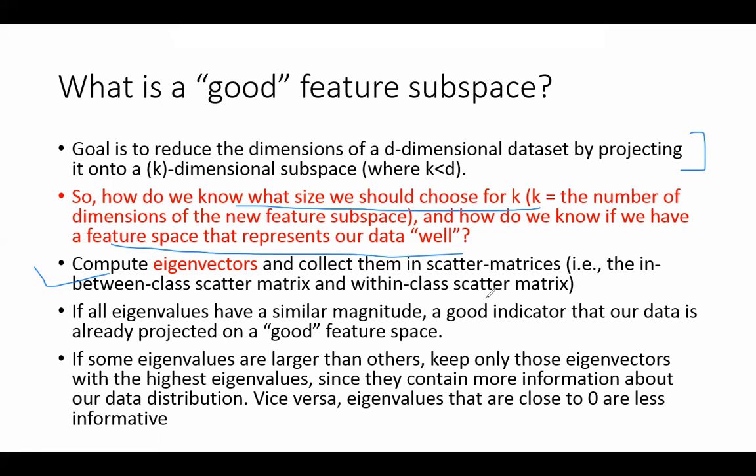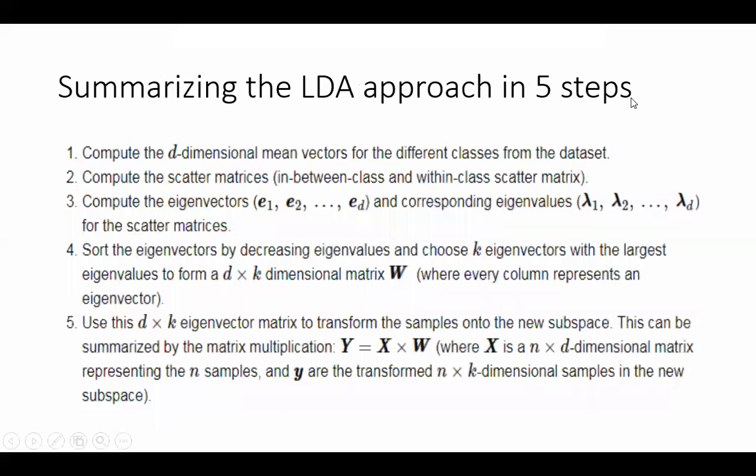If I have to ensure the separability, I have to calculate both of these scatter matrices. Only then I will be able to ensure the separability in the lower dimension, right? So within the class scatter matrix and interclass scatter matrix. ठीक है. So if the eigenvalues have a set, तो ये तो ठीक है. ये वही बात है जो हम पहले कर चुके हैं कि keep only those जिसके अंदर.